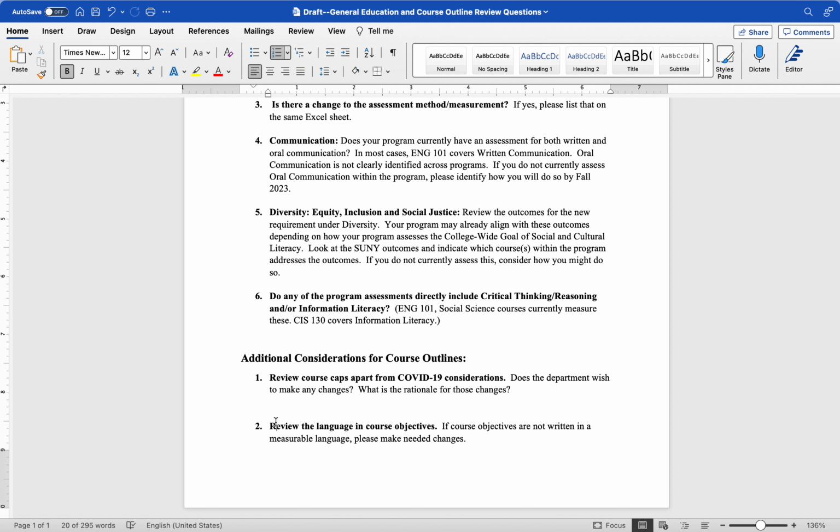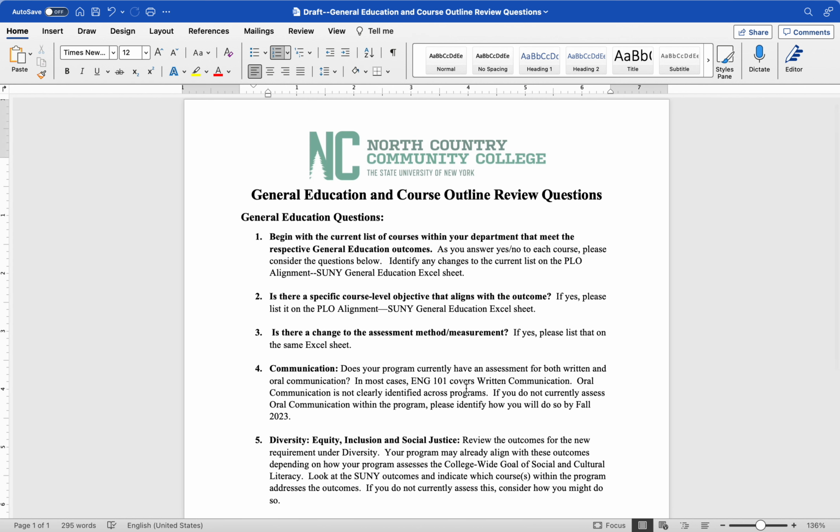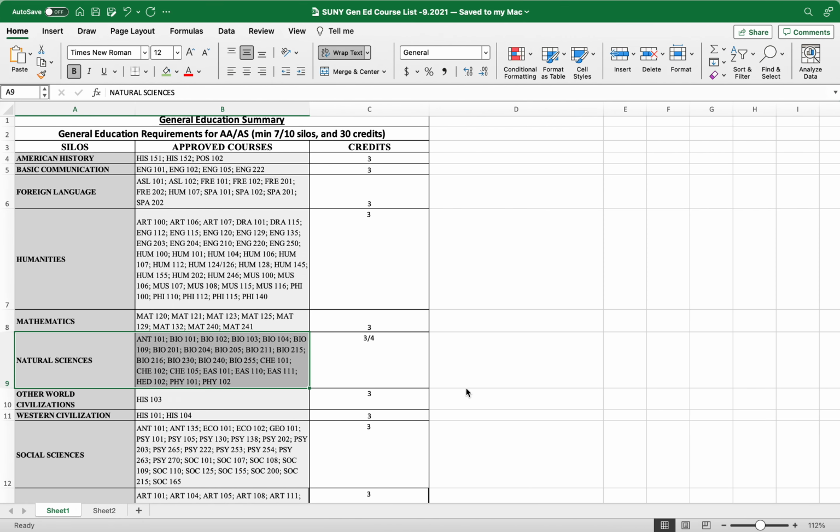Also, many of our course objectives may not be worded with measurable language, and so you may want to review those course objectives, and I will include some lists of outcomes that you can use, some language, some verbs you can associate with those outcomes. So, feel free to add or adjust any of these questions as it might be helpful for you related to your program.